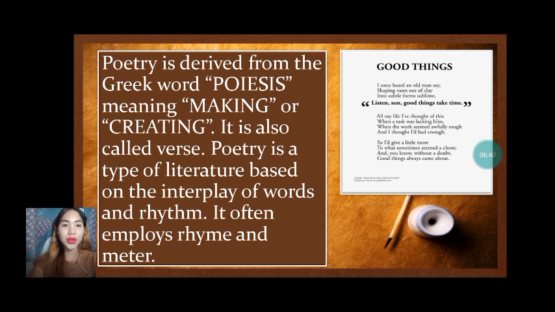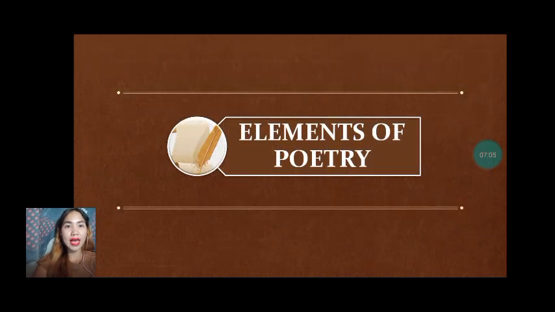Some poems incorporate rhyme schemes with two or more lines at the end having like-sounding words. Poetry is a type of literature that conveys a thought, describes a scene, or tells a story in a concentrated lyrical arrangement of words. So let's proceed to the elements of poetry.